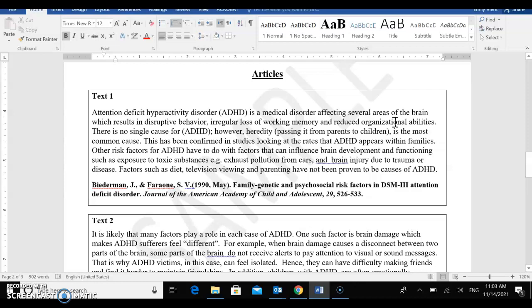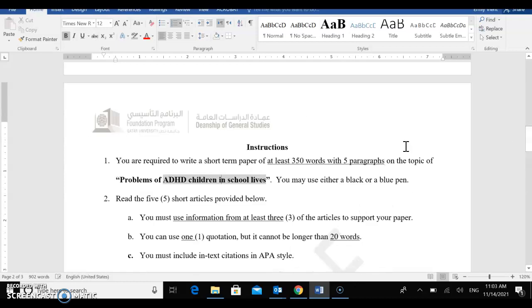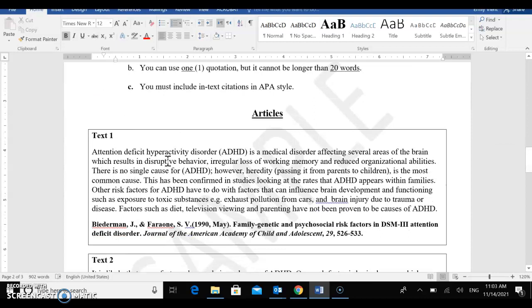So the point is, if you don't know what the topic is, you don't feel like you know a lot about it, then don't worry, because in one of the texts there will be some type of definition.